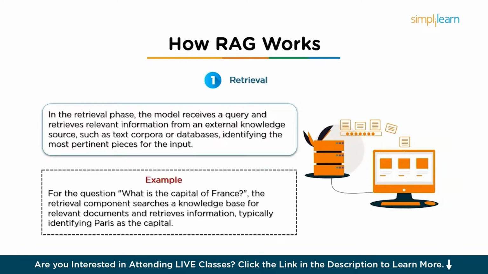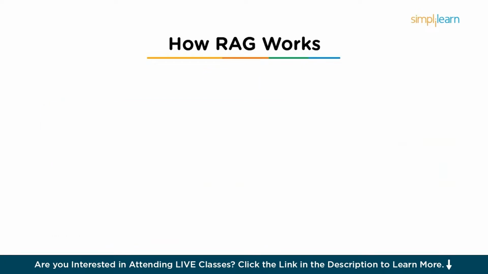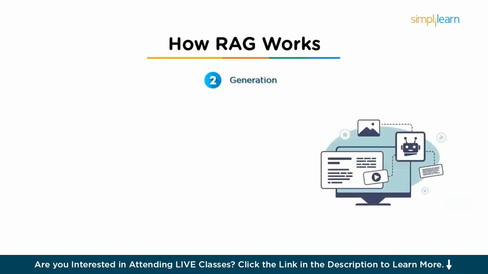For example, suppose the input is a question: what is the capital of France? The retrieval component searches a knowledge base of geographical facts and retrieves documents or passages that mention the capital of France, which would typically return the information about Paris. Now the next part is the generation part.